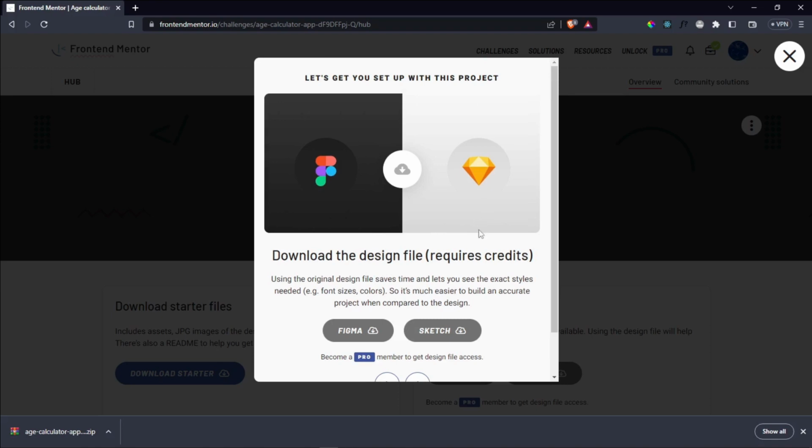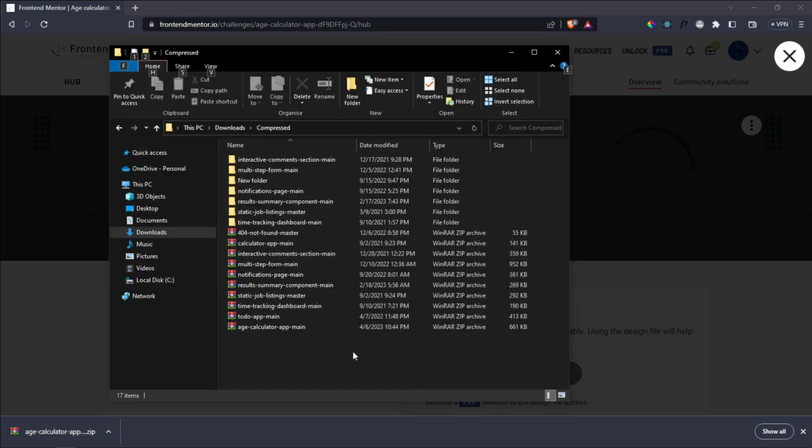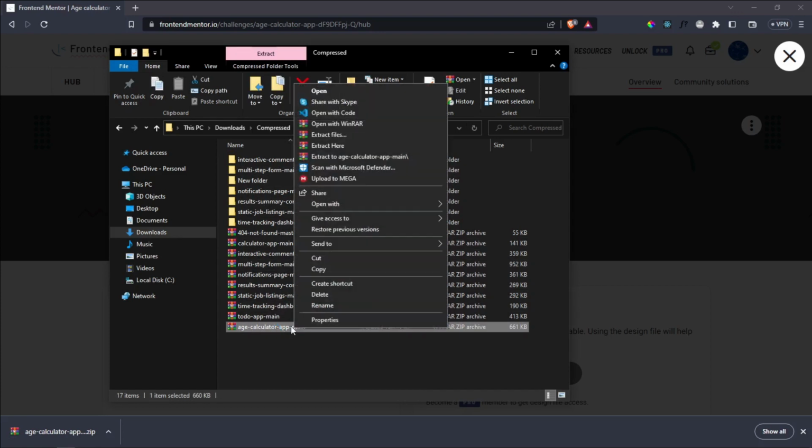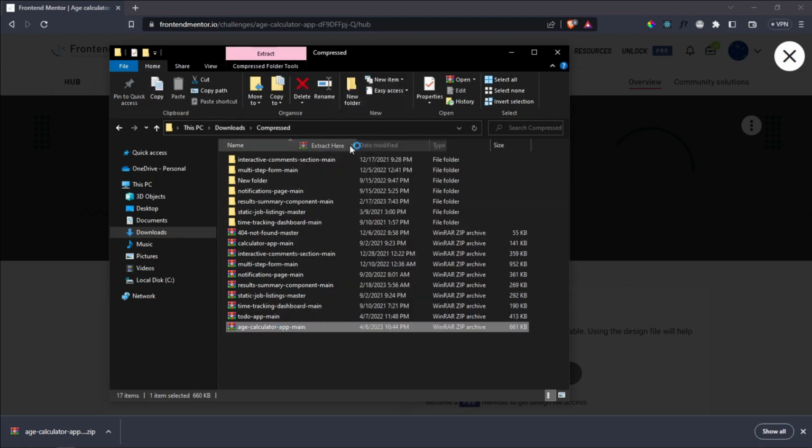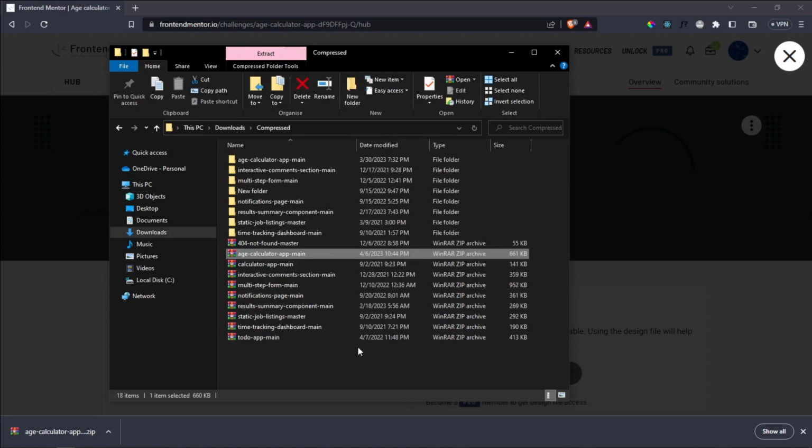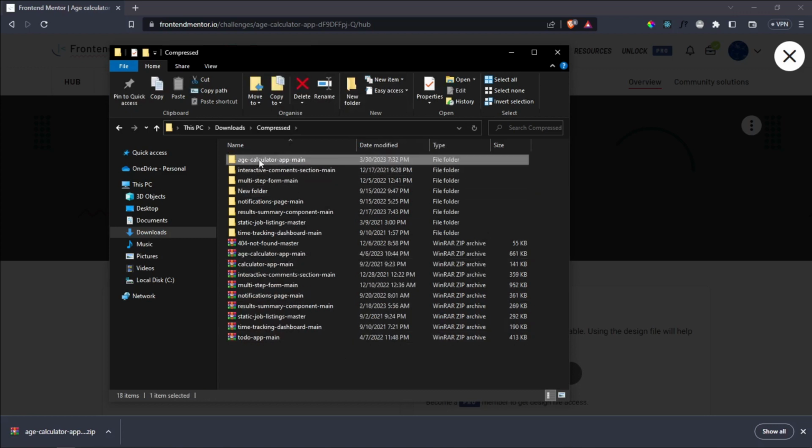Once it downloads the starter files, you're going to get it in your downloads folder, whichever folder you've selected as your download folder, and you're going to get a folder called age calculator app main. I'm going to extract this, so right click and say extract here, and then it's going to extract into this folder called age calculator app main, which I'm going to right click and say open with code, which is going to open up an instance of Visual Studio Code.